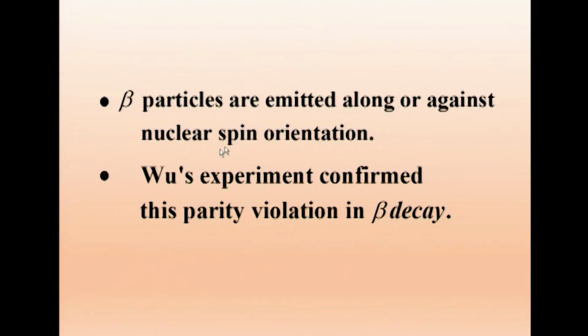See, this is what in beta decay we call helicity. If the particle is emitted along the spin direction, helicity is 1, from the word helical. We saw the helical staircase, or helical spring. So here this particle is rotating this way and moving in this direction, or it is rotating and moving in the opposite direction. If it is moving along the spin direction, it is called helicity 1. If it is against the spin direction, it is called helicity -1.